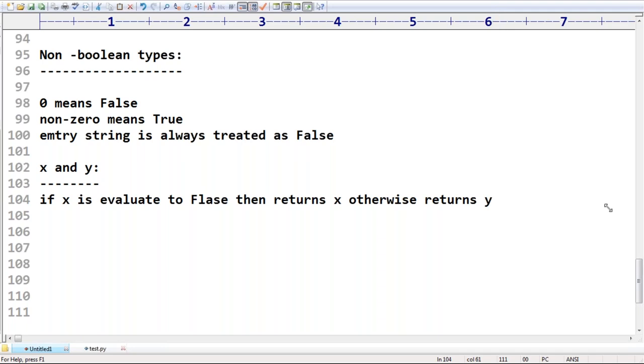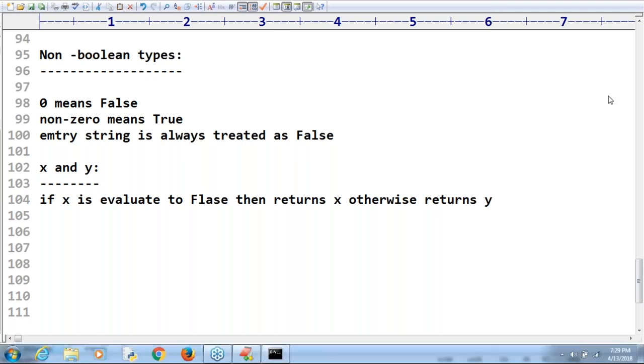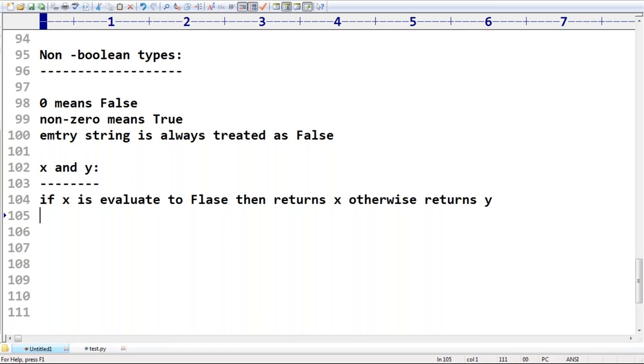Observe this one very carefully. Let me repeat. If x evaluates to false, then it returns x. Otherwise, it returns y. Remember that. What is the meaning of that? You may ask, we are not getting anything. Take 10 and 20. Can you please tell what answer you are going to get by default?